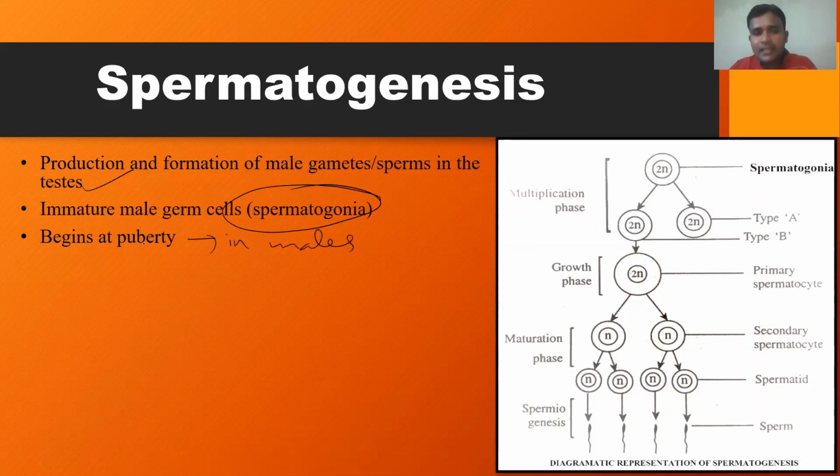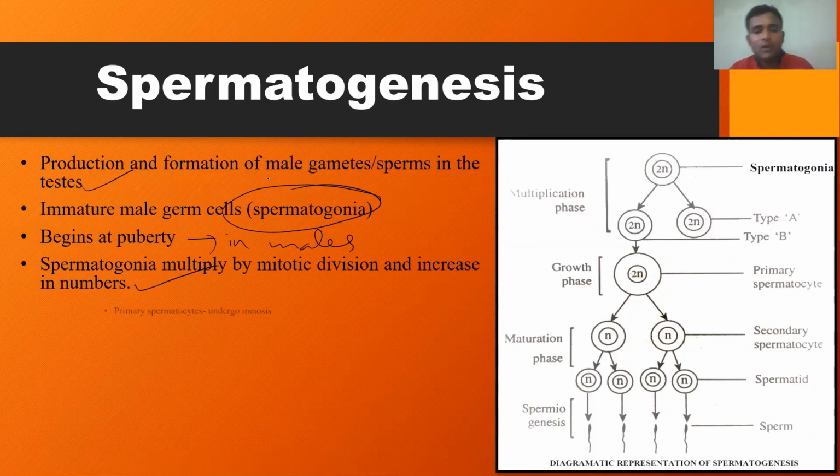During this, the spermatogonia multiply by mitotic division and increase in numbers, producing type A and type B spermatogonia. The type B spermatogonia undergo cell enlargement that leads to the formation of primary spermatocytes.